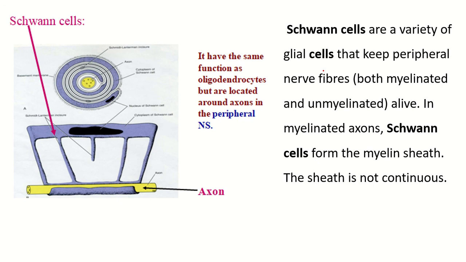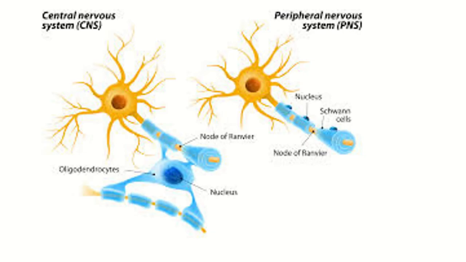Neuroglia of the peripheral nervous system. Schwann cell. Schwann cells are varieties of glial cells that keep the peripheral nerves alive. In myelinated axons, Schwann cells form the myelin sheath. The sheath is not continuous. So this is the oligodendrocyte. These are the cytoplasmic processes, and cytoplasmic processes of oligodendrocyte cover segments of many nerve fibers. But here this is the Schwann cell. Schwann cell covers a segment of a single nerve fiber, but one oligodendrocyte covers segments of several nerve fibers.